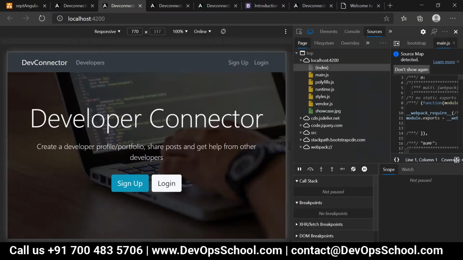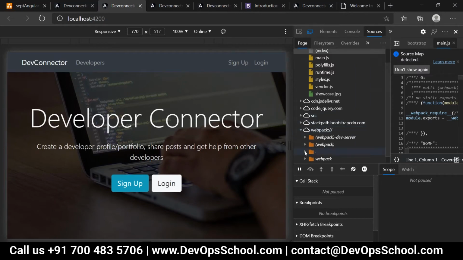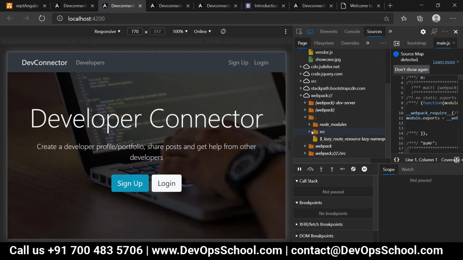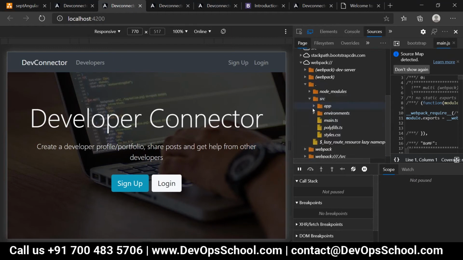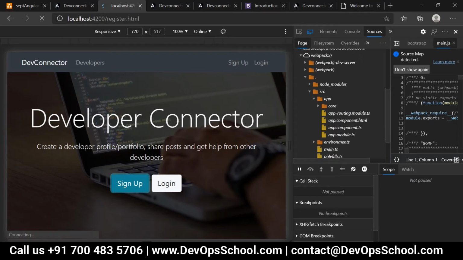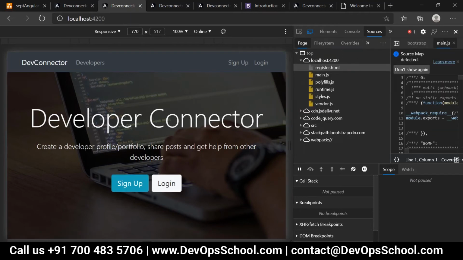Now people, the next important thing. Again, I'll come to my favorite part. People, how many modules are available? 2, app module and core module. Agree? Now, sign up. When I'm going to click on sign up, what is our expectation, people?